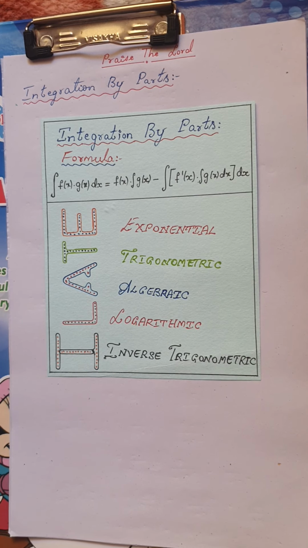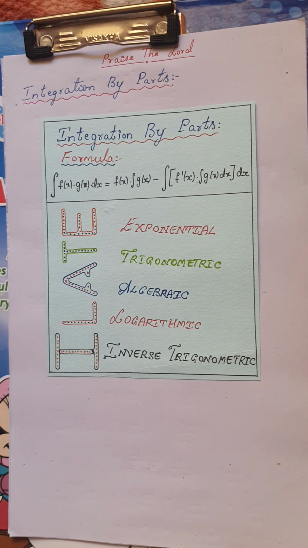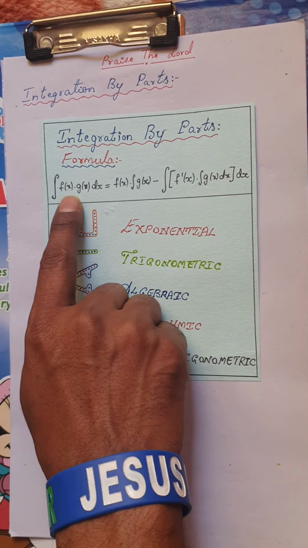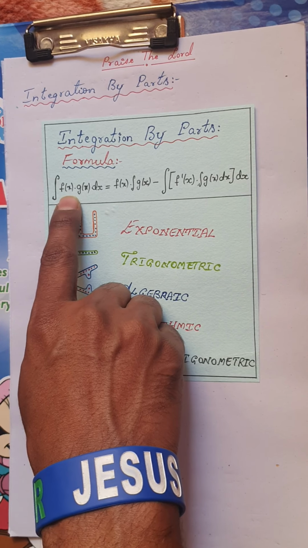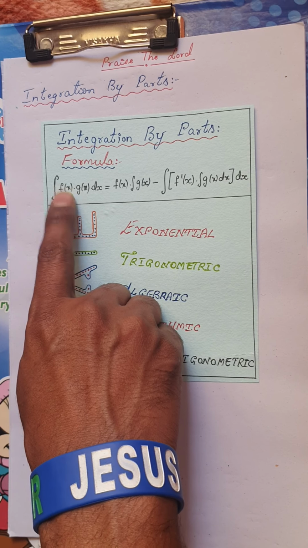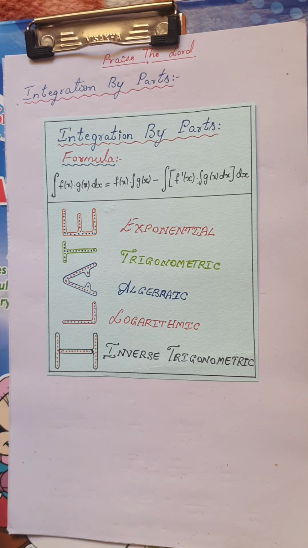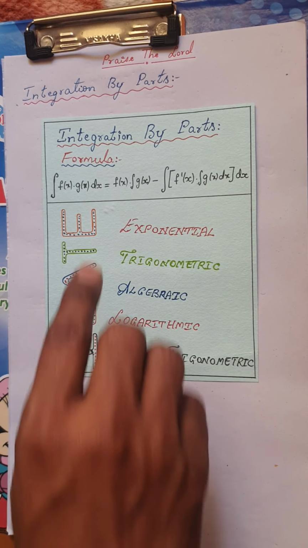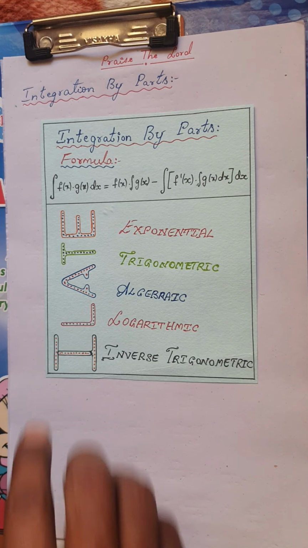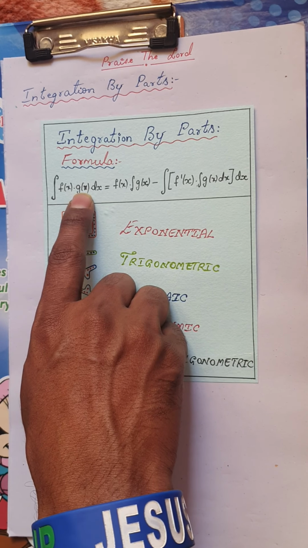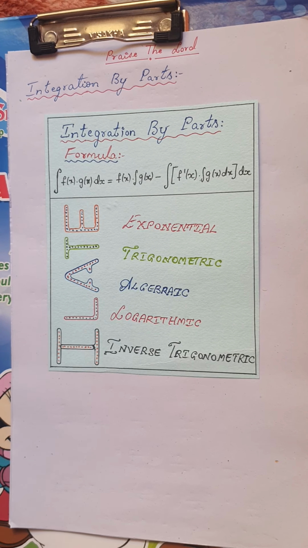Dear students, when we were doing differentiation and had the product of two functions, you would keep one function as it is and differentiate the other, plus the one you kept as it is, you differentiate that and keep the other as it is. That is the Leibniz product rule which you were using. But in integration, whenever you have the product of two functions, you are not supposed to use the same rule which you were using in differentiation.